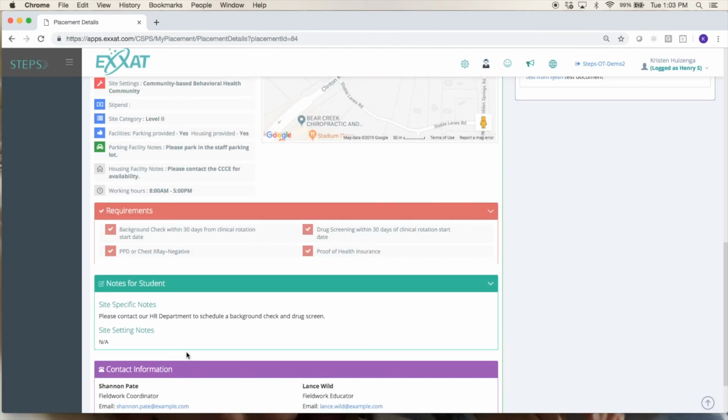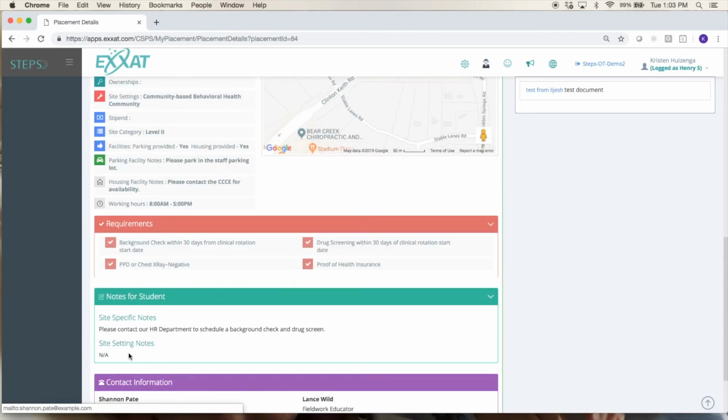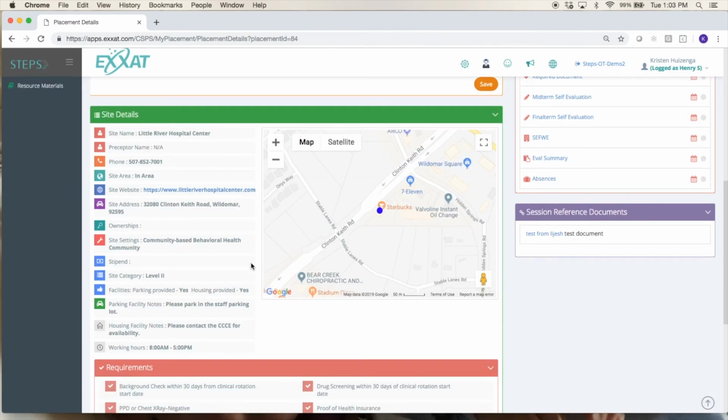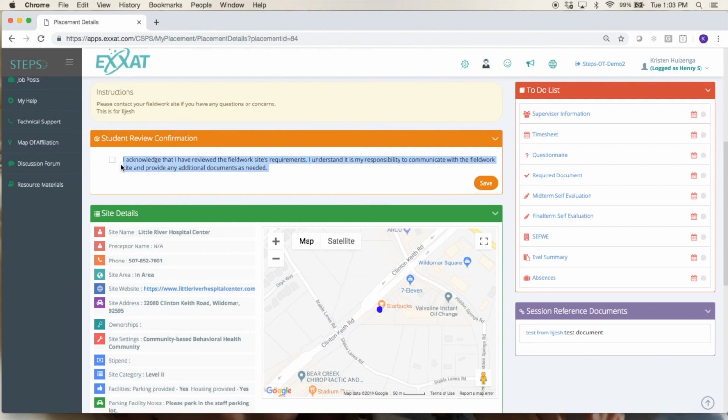You might even see contact people like a coordinator, an educator, or something that your school wants to share with you. You might also need to check off that you have reviewed this placement, so be sure to read this and see what your responsibilities are. Make sure you fulfill that site's requirements, and then check this box to let your school know that you've seen that.